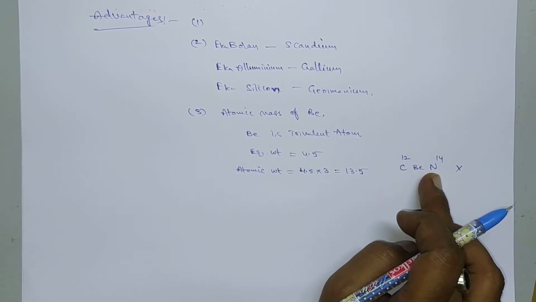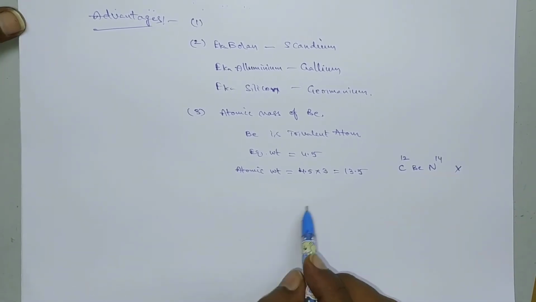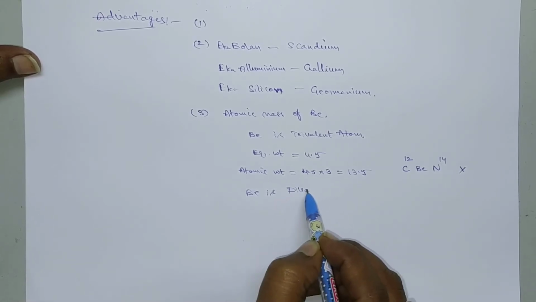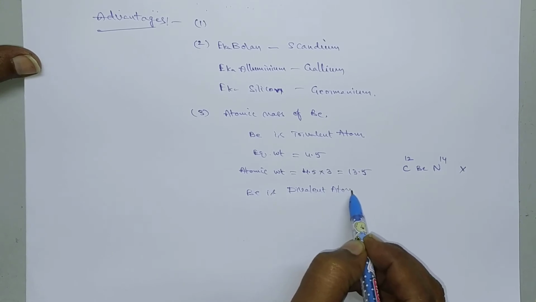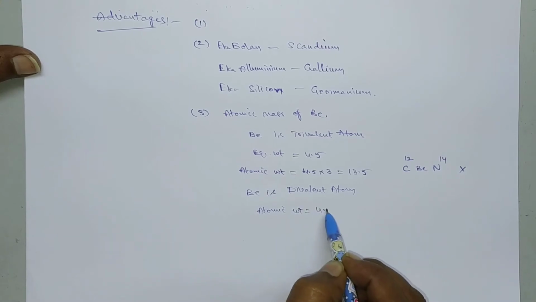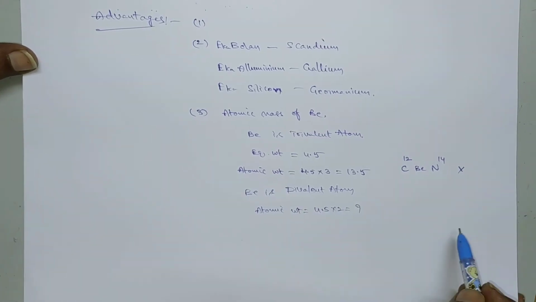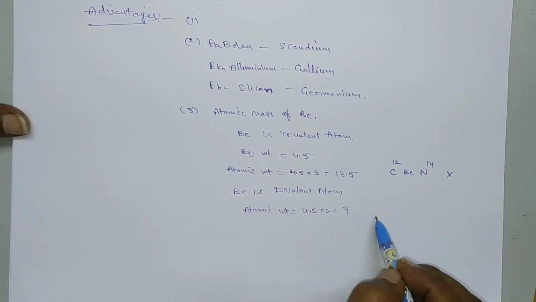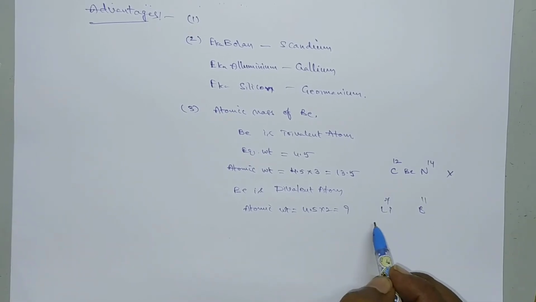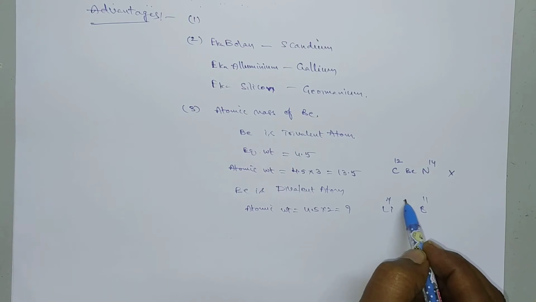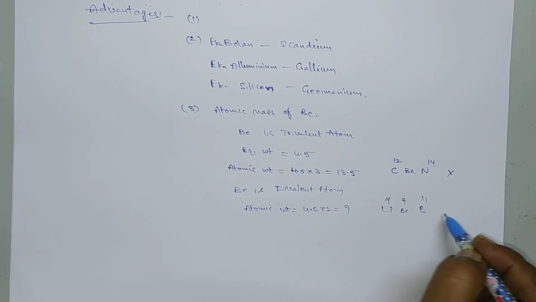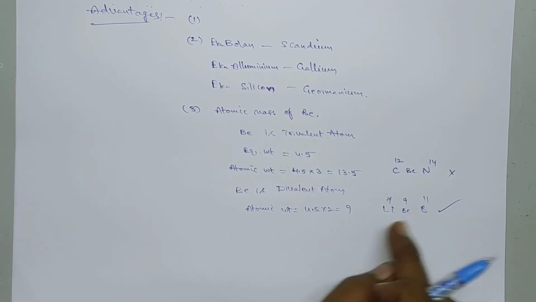Later they identified and corrected the valency. The beryllium valency is 2, that is, it is a divalent or bivalent atom. Then its atomic weight is equivalent weight 4.5 into 2, which is equal to 9. What is the position of this 9? In between lithium and boron. Lithium has atomic weight 7 and boron has atomic weight 11, so 9 is in between these two. That's why beryllium should be placed between lithium and boron. So this is the correct order, and the properties are matched here.